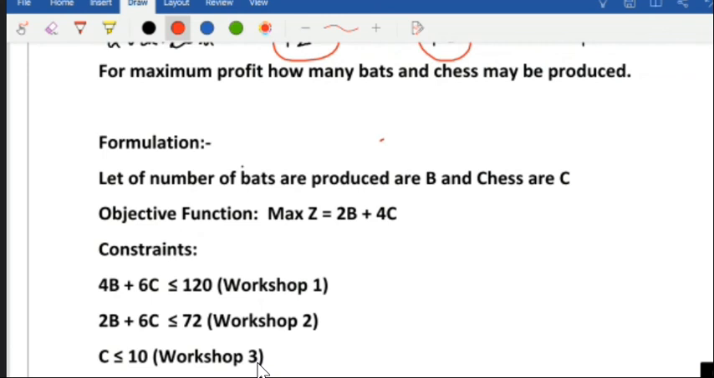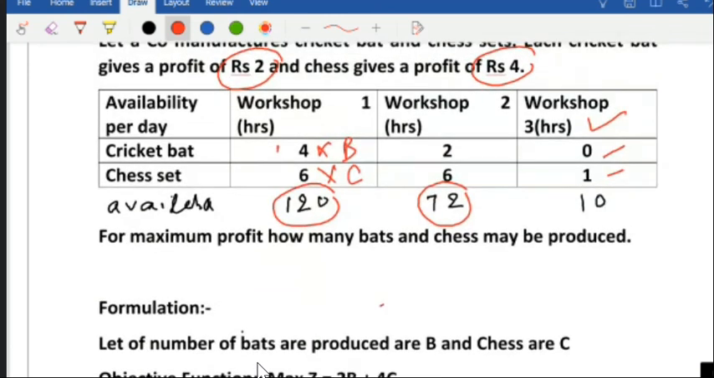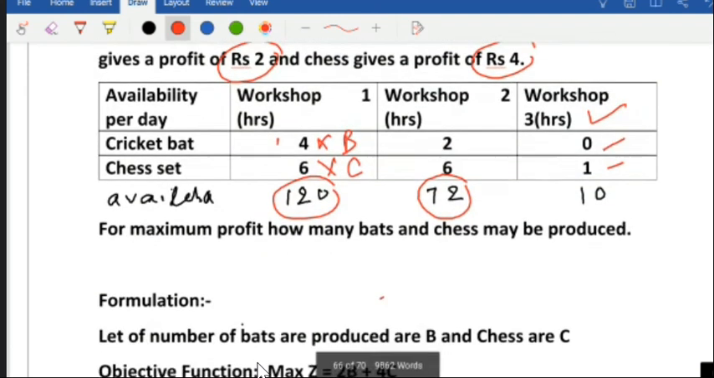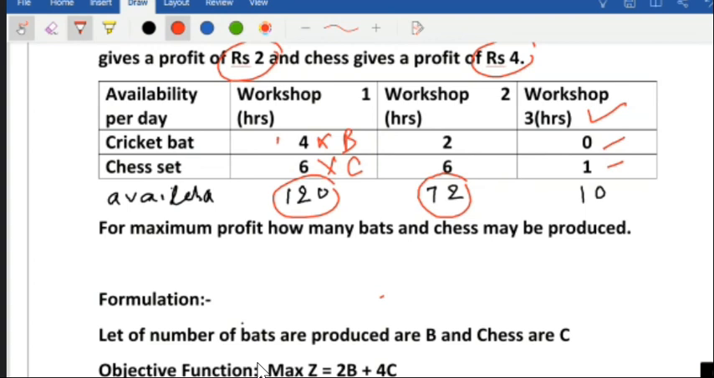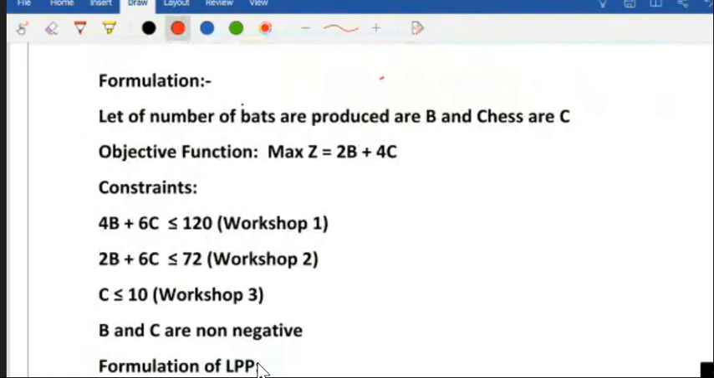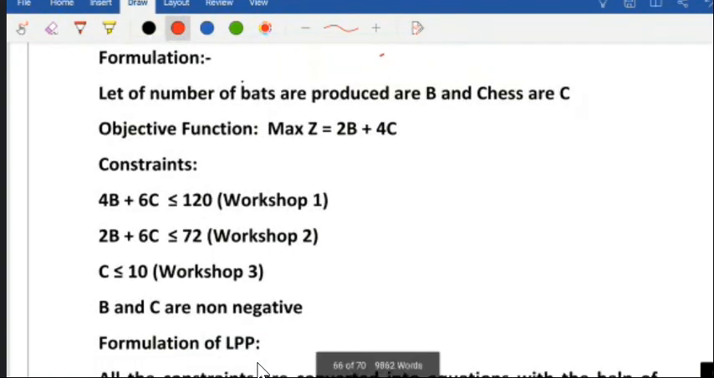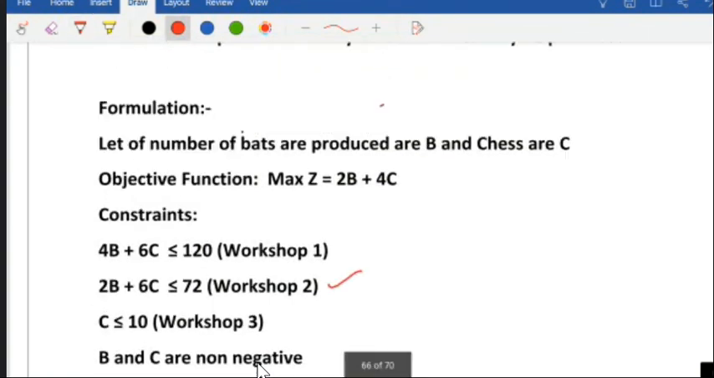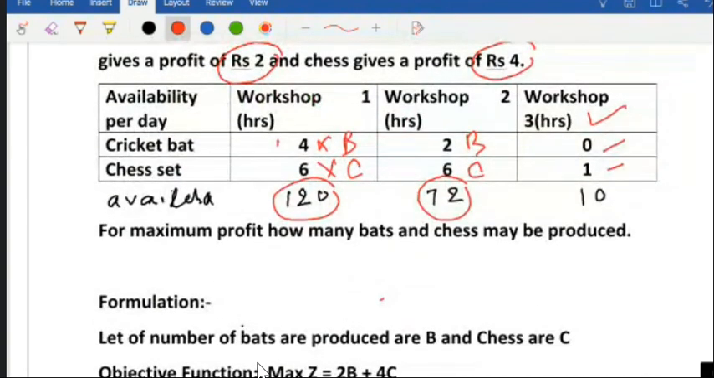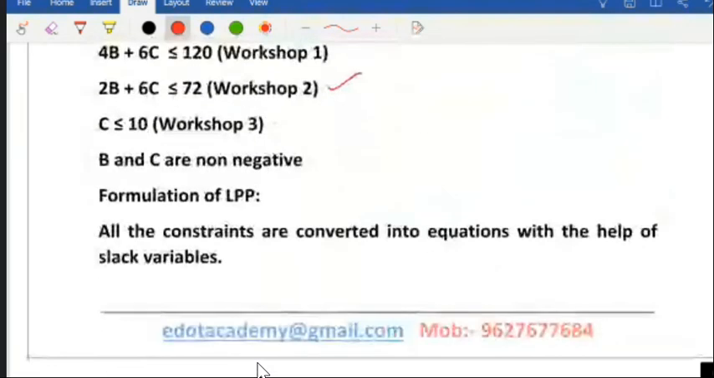Similarly, for the works of 2, 2B and 6C less or equal to 72. You can see here 2B plus 6C less or equal to 72. Okay, second one. Now third one, because this third one is not working for cricket at all, so only C less or equal to 10. Now C less or equal to 10. So this is the third.